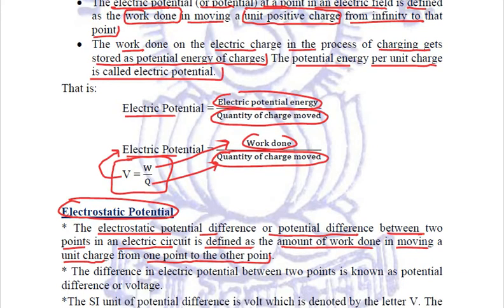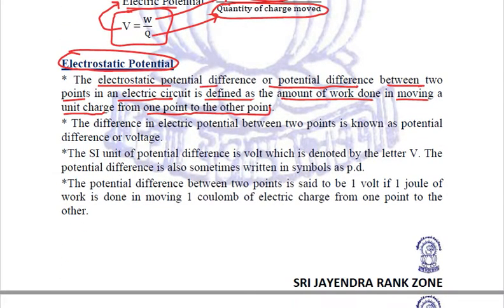Or we can also relate that the difference in electric potential between 2 points is called the potential difference, and it is also called voltage. The SI unit of potential difference is volt, which is denoted by capital V, and this potential difference is also sometimes written as P.D., the acronym.